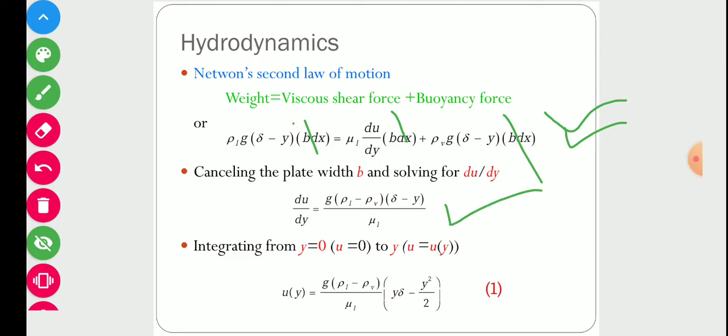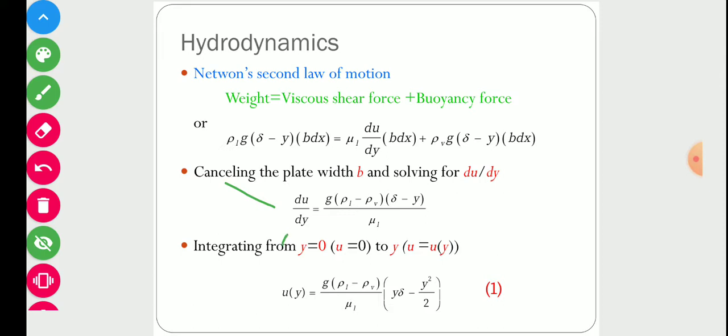Now to calculate the velocity of the liquid, we have to integrate this equation, using boundary conditions. At y equal to 0, u equal to 0, where u is velocity. This is because of the no slip condition. Y equal to 0 means at the solid wall, so at the solid wall there will be no movement of liquid due to the no slip condition.